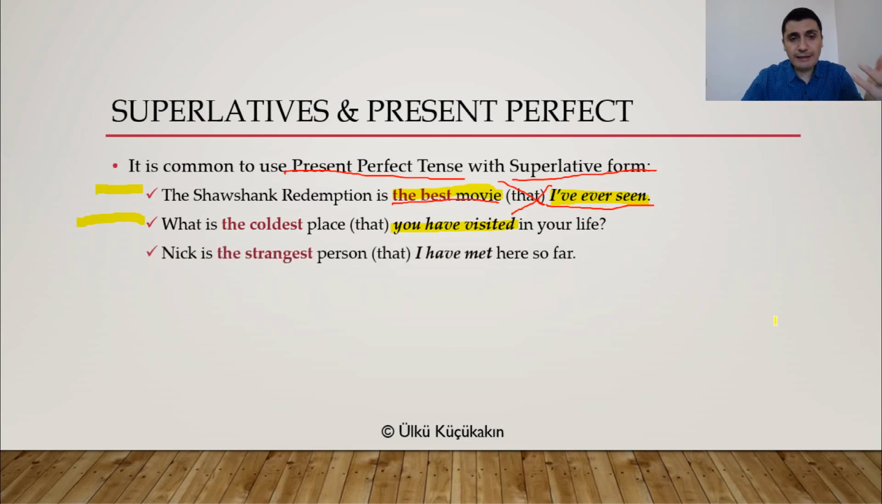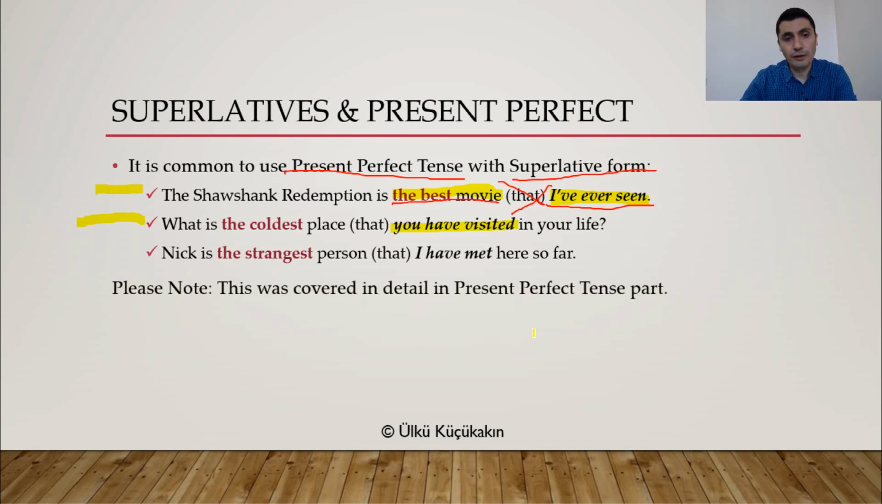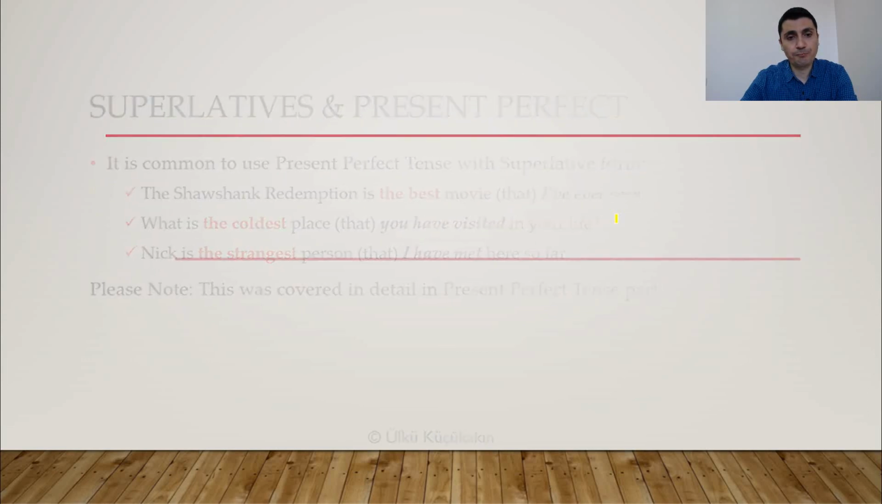Or, Nick is the strangest person I've met here so far. Again, this is my experience. The experience of meeting the strangest person. All right? Yes, please note this was covered in detail in the present perfect tense part. All right? But I want to remind you of this again. So superlatives plus present perfect tense to talk about experiences in our lives. All right?